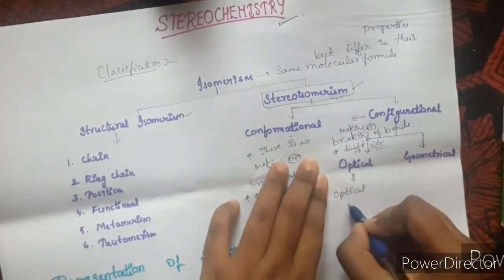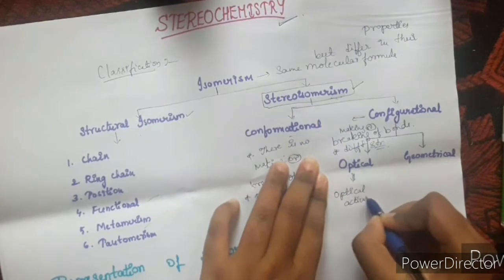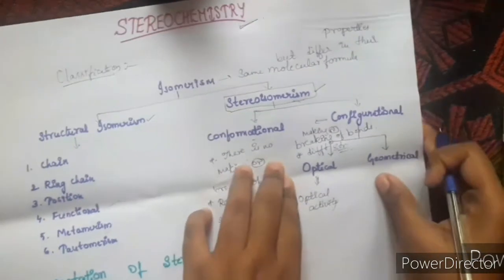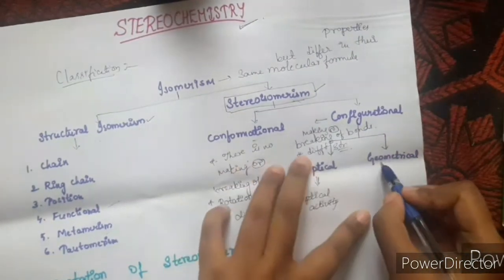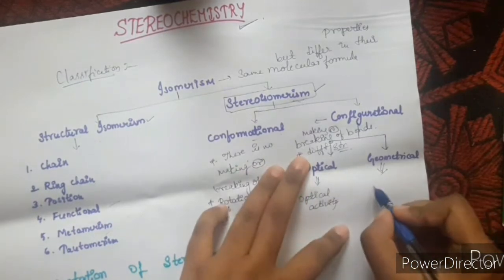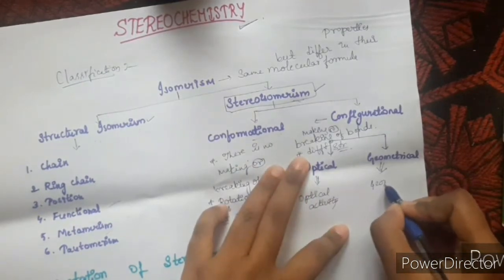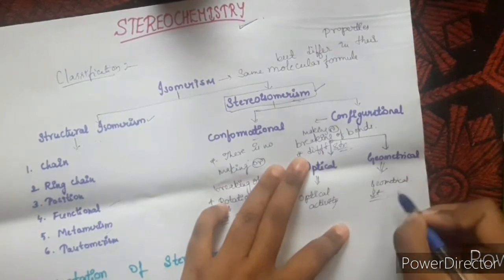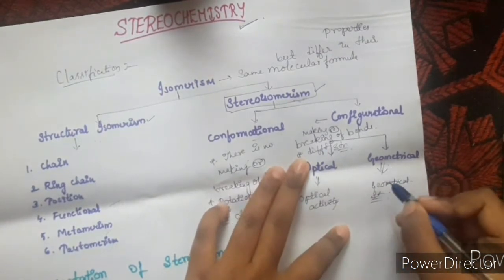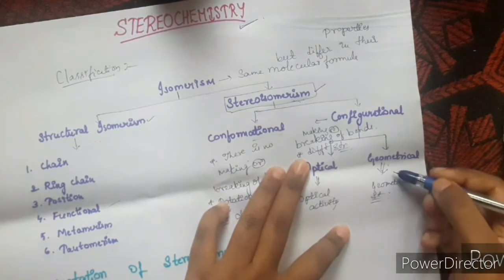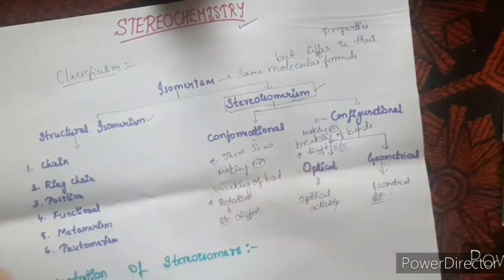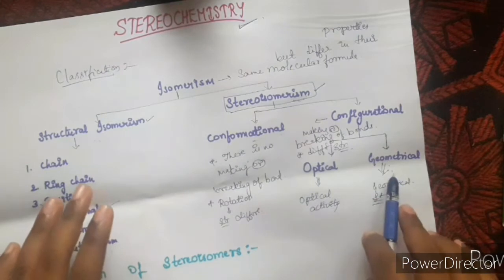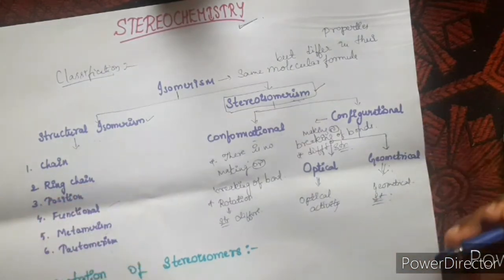Based on the optical activity, the isomers are classified. In case of geometrical, there will be the geometrical structure properties. Based on their structures, the molecules will come under this classification. So the optical and geometrical isomers we will see in our next upcoming lecture.